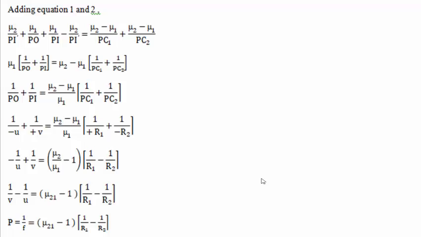where 1/v minus 1/u is nothing but your 1/f equals ν21 minus 1 multiplied with (1/R1 minus 1/R2), where 1/f is nothing but the power of the lens, denoted as P, equals 1/f equals ν21 minus 1 multiplied with (1/R1 minus 1/R2), where P stands for the power of the lens, f stands for the focal length of the lens, ν21 is nothing but the refractive index of the lens with respect to the air medium, and R1 and R2 are the radii of curvature of the first surface and second surface. So this is the lens maker's formula.